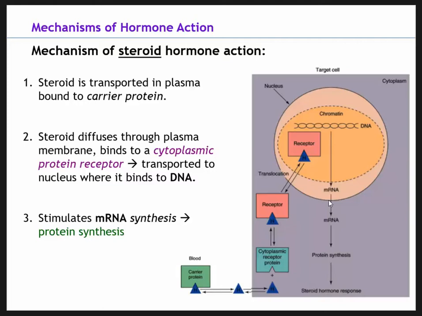You don't have to know a ton about this process here. This process is just to show you how steroid action works. Just know that as that receptor interacts with the DNA, it will also stimulate mRNA to cause protein synthesis, which we see down here at the bottom. So this is basically steroid action. All you need to know is that the steroid can diffuse through the lipid-based membrane, and it has a direct interaction with the DNA, which in this example results in protein synthesis.